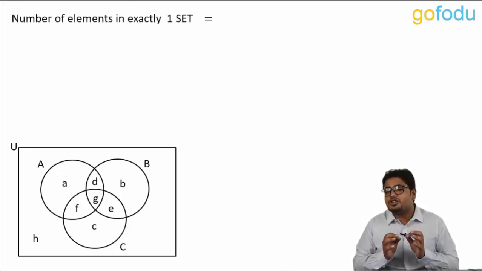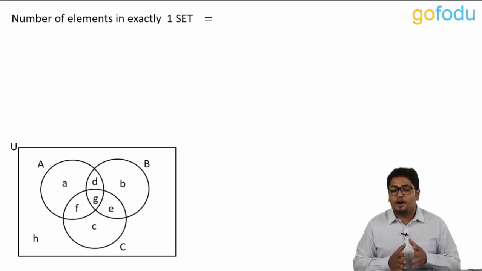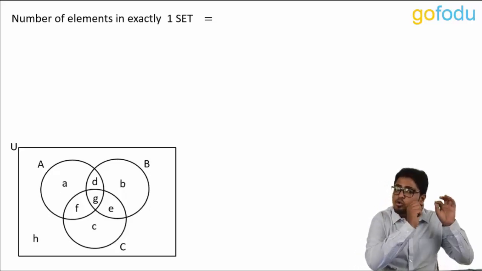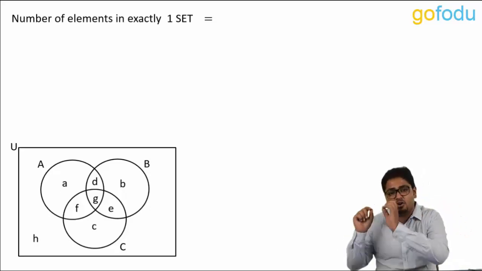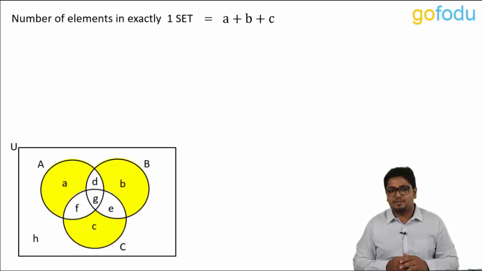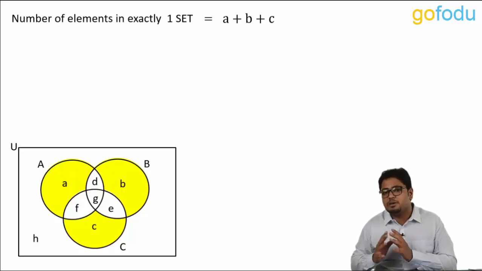Here, the language is very important. First one is the number of elements in exactly one set. Exactly one means the region with only A, only B and only C. That is this region. So, clearly the value will be A plus B plus C.